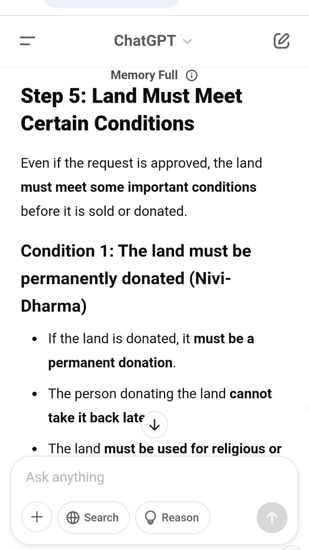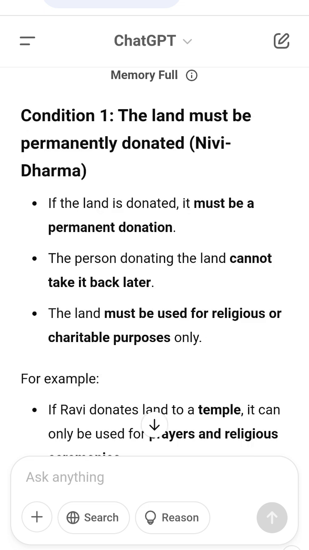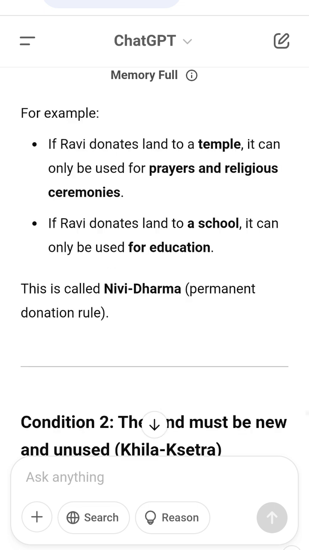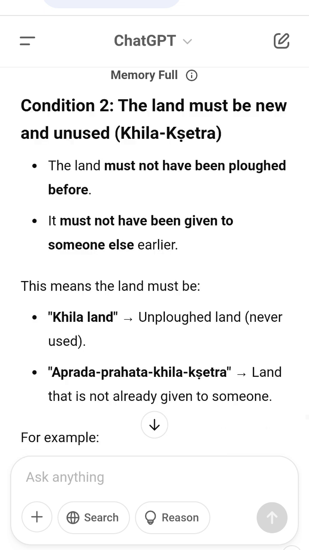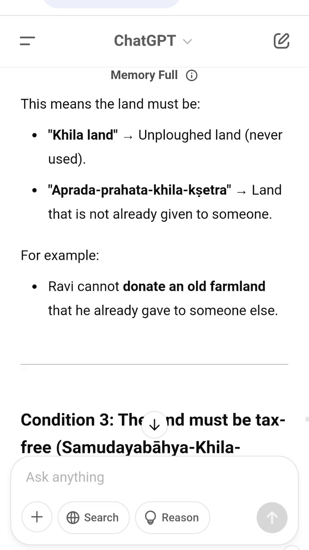Example to make everything clear. Imagine a man named Vishnu wants to sell his land to Ramesh. Let's go through the full process. 1. Vishnu writes a request, vinyapayati. He says, I want to sell my farm to Ramesh. 2. The request goes to elders, officials and priests. They discuss whether the sale is fair.